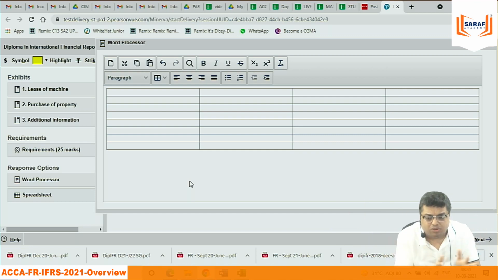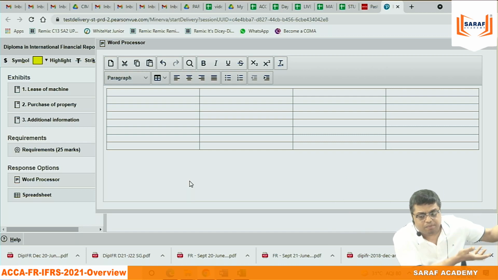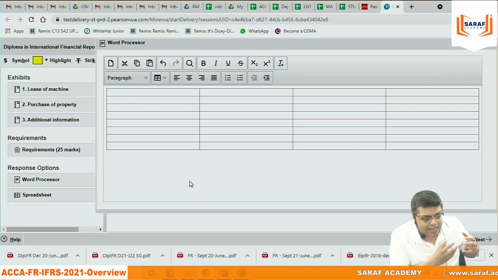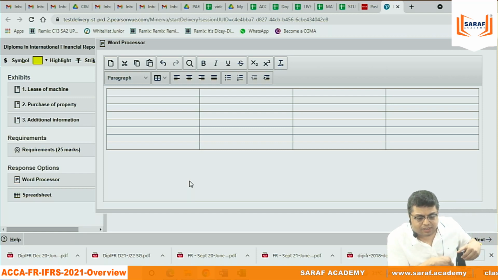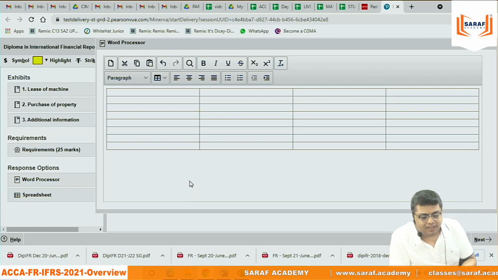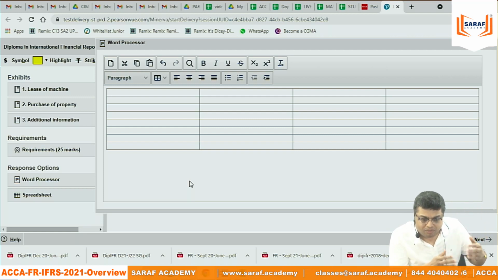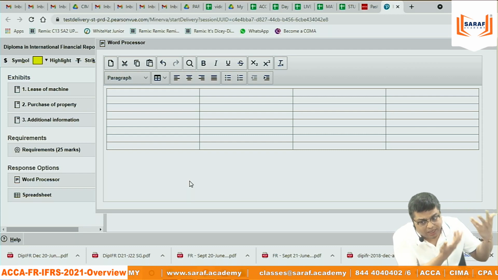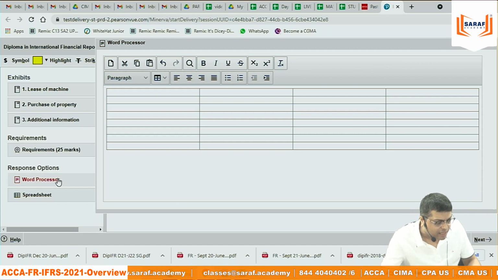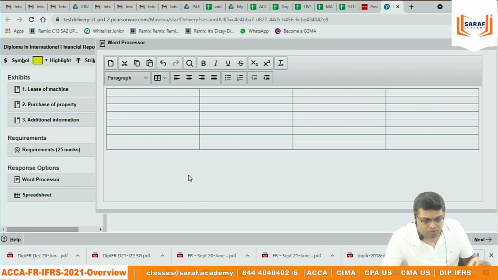How will it be accounted for? How will the financial statement be affected? The board members are asking this from you. Then maybe I am not preparing a PL or balance sheet, but I am not able to write a single line. I am not able to explain the facts. According to me, even ACCA, IFRS students also need to understand that. And they already have questions which are theoretical, word processor.